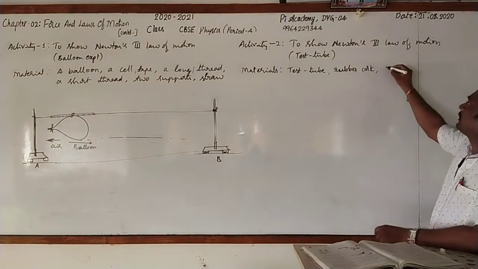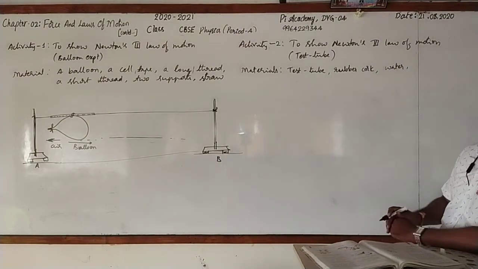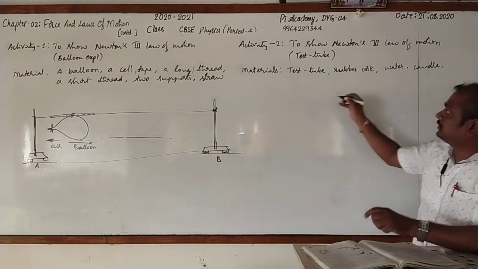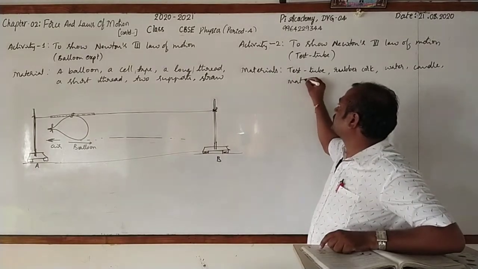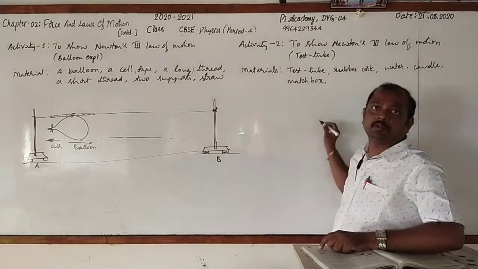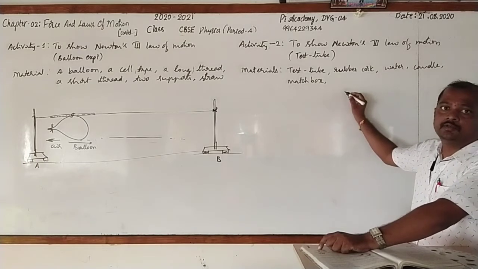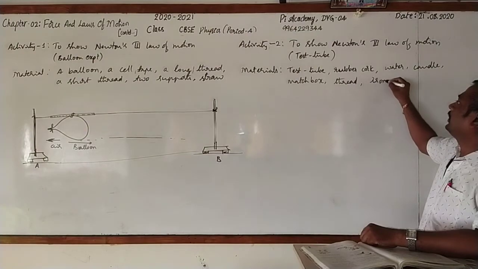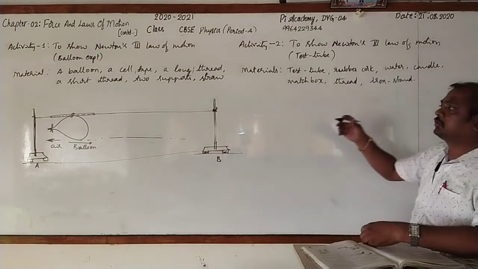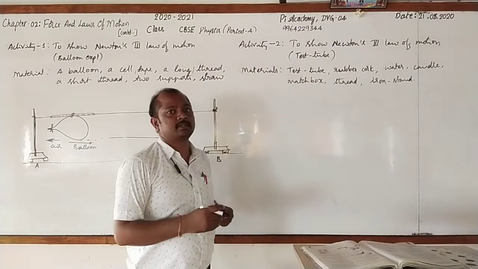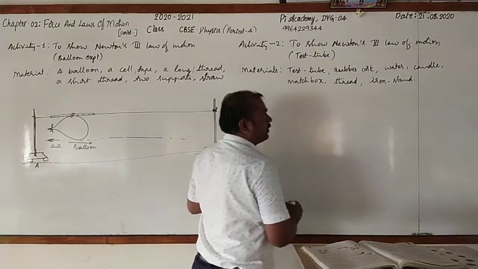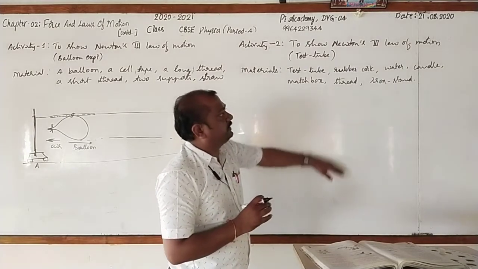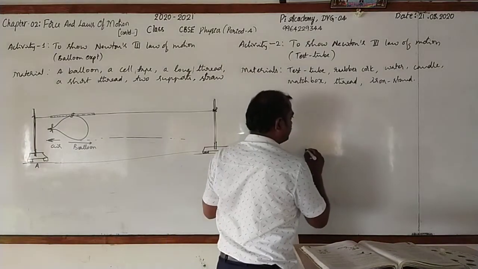Small amount of water. Then we need a lighted candle. If only a candle is used, then a matchbox. Then thread. Then after that, an iron stand, or else you can again use two rigid supports. Yes. Now let us go for arranging these items.